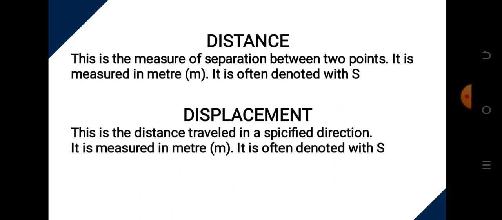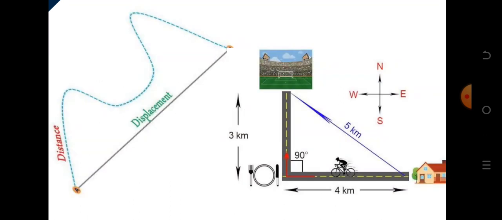The distance traveled in a specified direction is also measured in meters and is denoted with x. But let's quickly look at the difference between distance and displacement. That's why you need to understand this concept. Distance and displacement are not the same. So we want to look at the differences between the two.